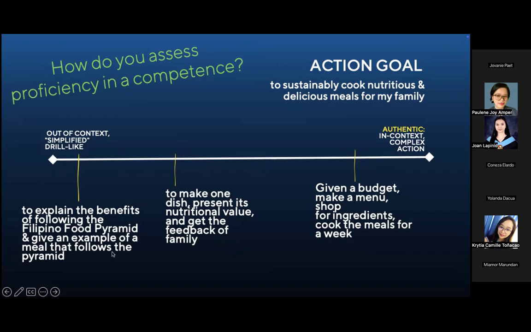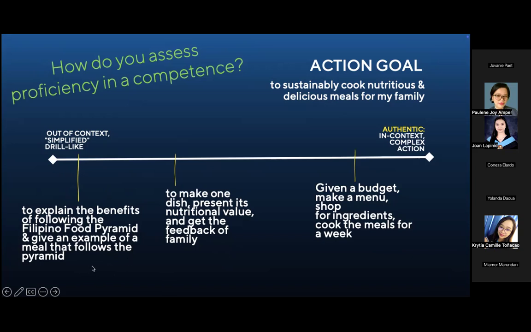Drill-like is what we would like to avoid for measuring an action goal. Explain the benefits of the Filipino food pyramid and give an example of a meal that follows the pyramid. But if we have to, then at least give an example of a meal that follows the pyramid.